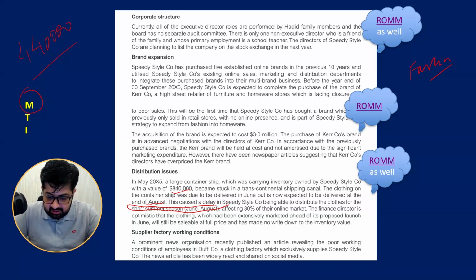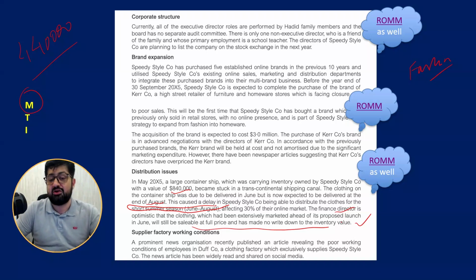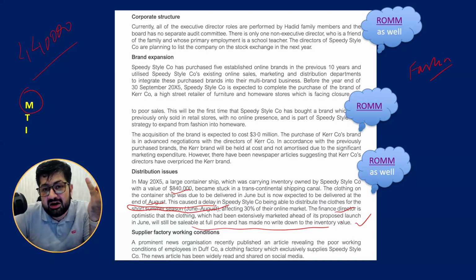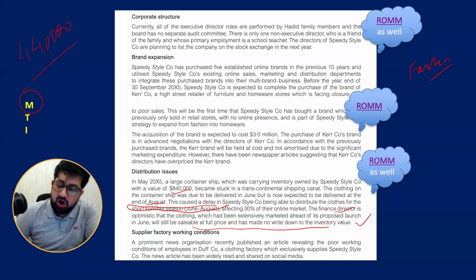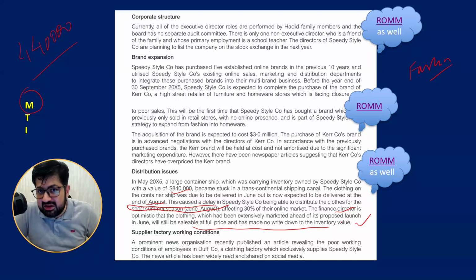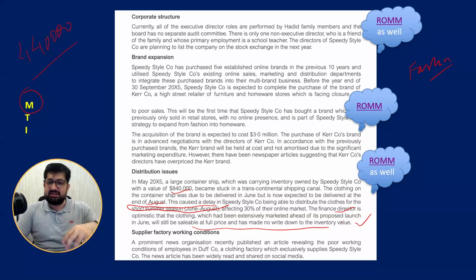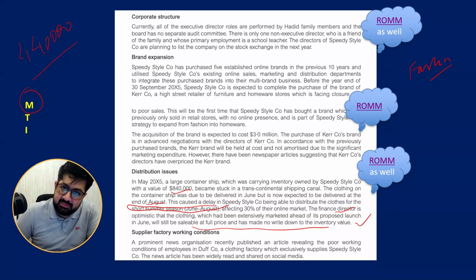The finance director is optimistic that it is still saleable at full price and not written down. So what is the treatment? IAS 2 says that inventory should be recorded at the lower of cost and NRV. The summer season is going to end at the end of August, and the whole season is gone, so customers may not purchase it. But the finance director is saying that it is still saleable.